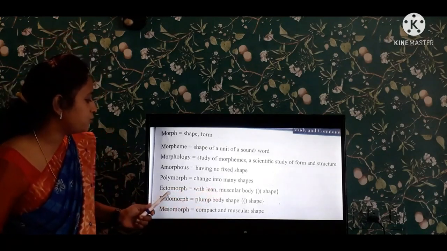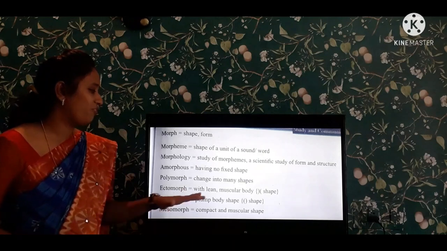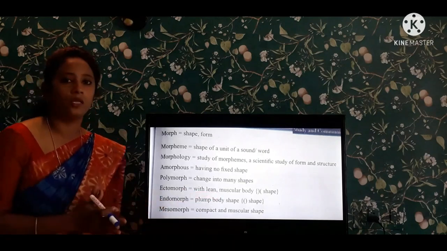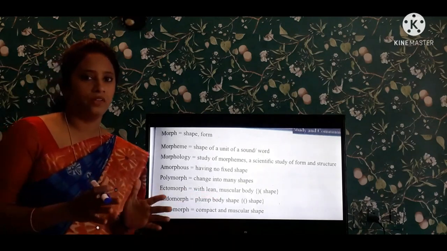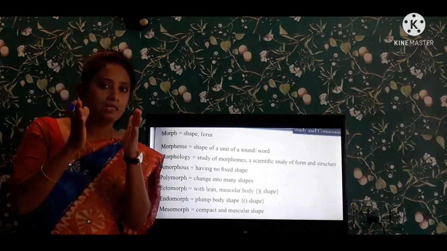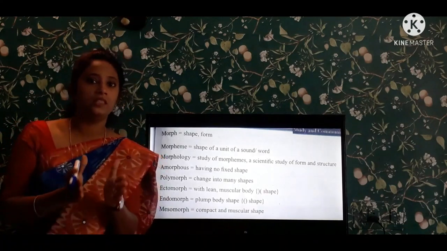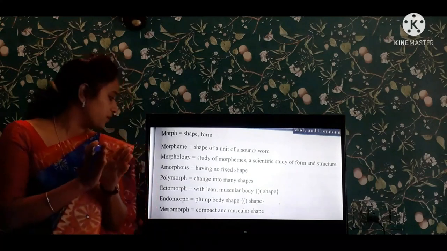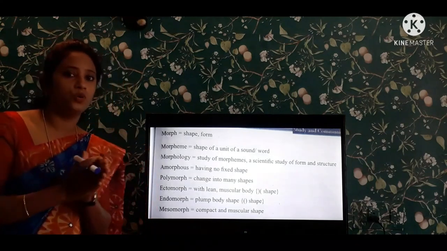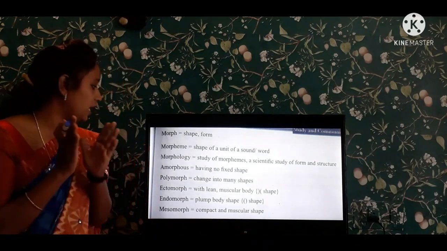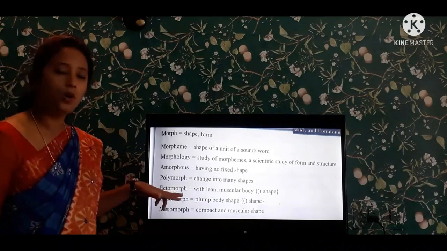Next one is ectomorph. Ectomorph means a lean muscular body. Some people are very thin, looking like a very thin personality. So a very thin personality is the example for this ectomorph.